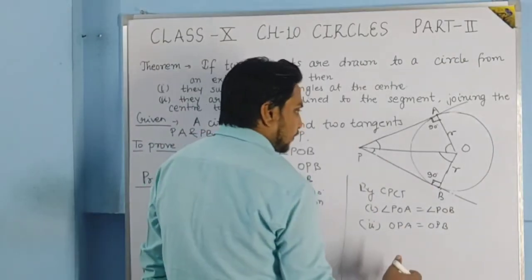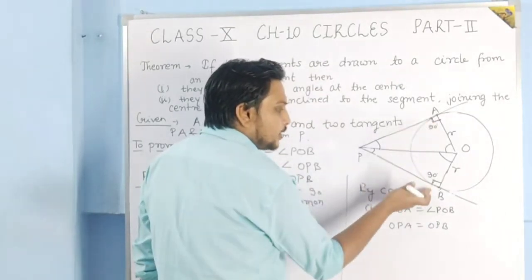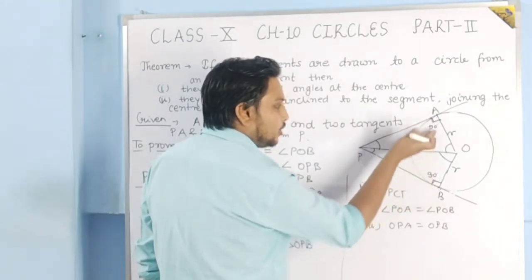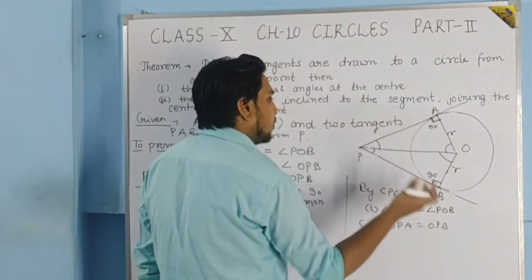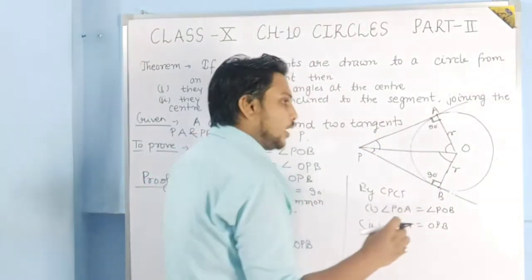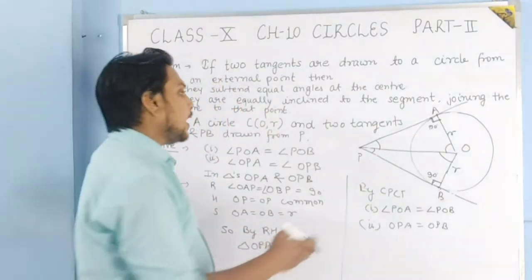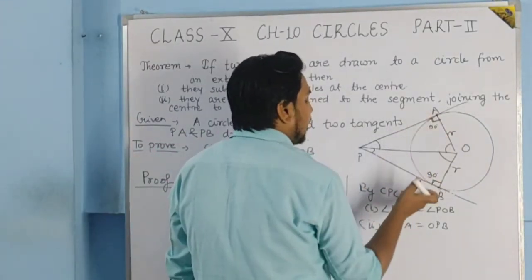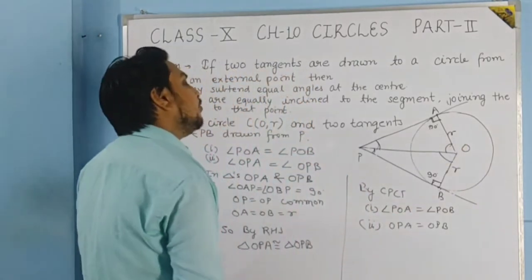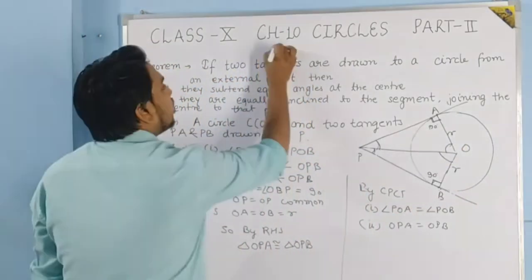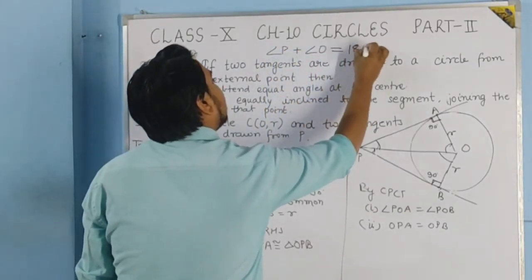So students, see what you can say from here. The sum of angle A and angle B is 180 degree, 90 plus 90. So how much is left? We know that in a quadrilateral the total angle formed is 360 degree. And here 180 degree is angle A and angle B. So what is left for angle P and angle O? So here you can say that angle P plus angle O is equal to 180 degree.